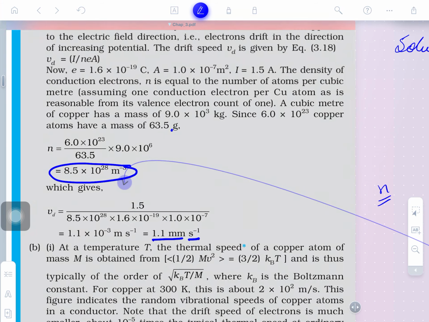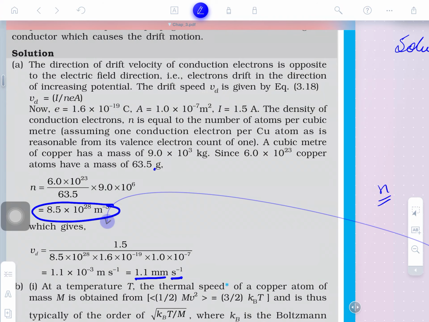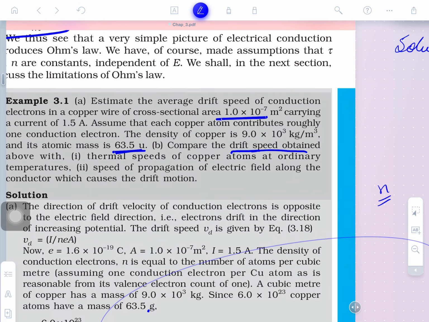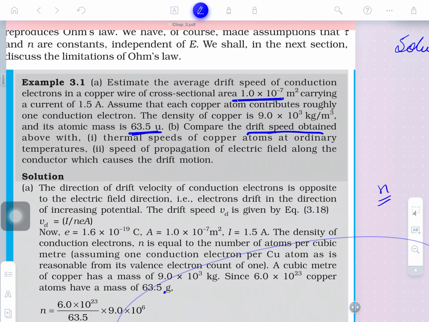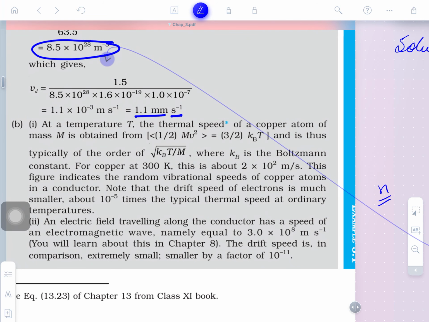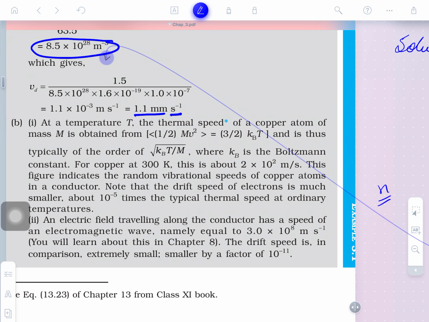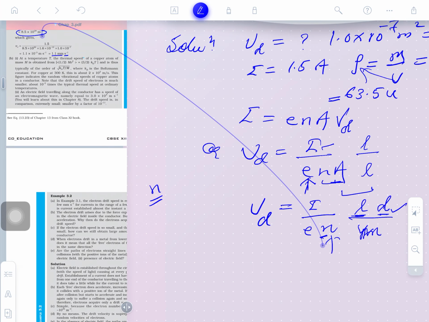Okay guys. Now, the next question is asking here, electron drift. Next is compare the drift speed obtained above with the thermal speed of a copper atom at ordinary temperature. Thermal speed, what is the thermal speed concept here? Thermal speed means the formula we studied in the previous class, you will remember, 3 by 2 kT, it is a kinetic energy. Do you remember or not? The kinetic energy of a gaseous particle, half mv square is equal to 3 by 2 kT. This is the formula for that.